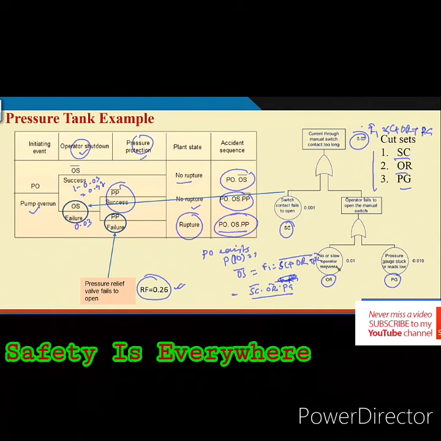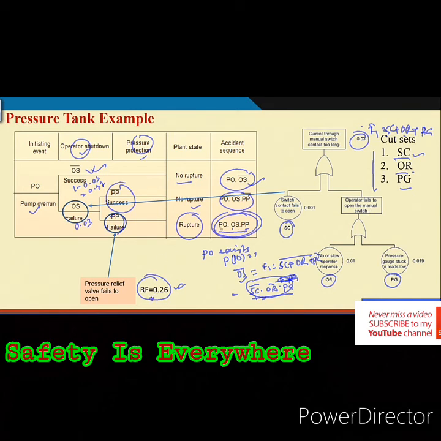So, using the same philosophy we have discussed earlier, you can find out OS bar, but here OS bar is not required. Where is OS bar required? OS bar will be required here. So, in this case you use this formula to find out the sequence. In this case we require OS and PP, that is SC plus OR plus PG, which will be multiplied by PP, which is basically RF.